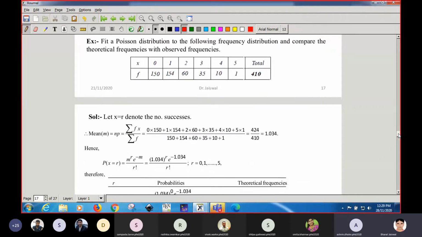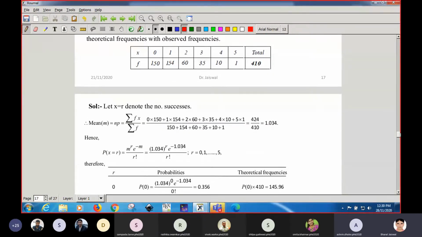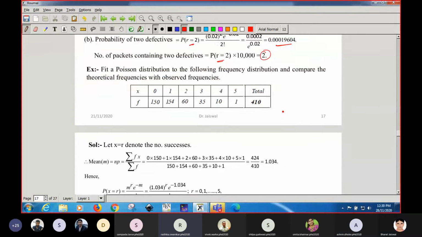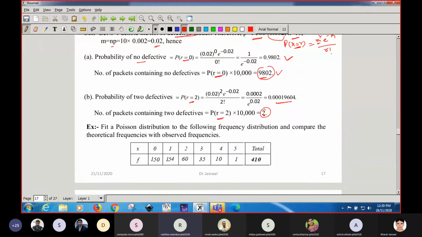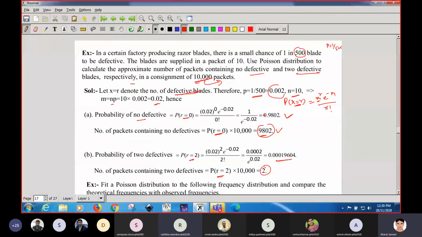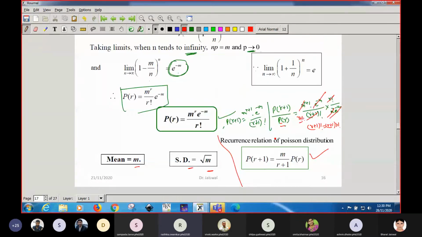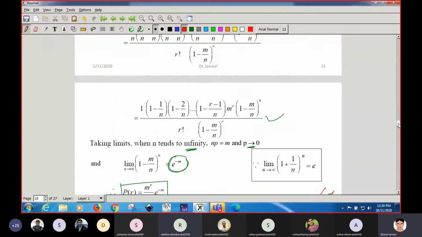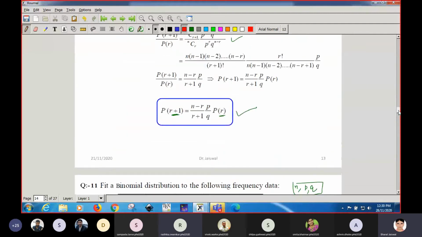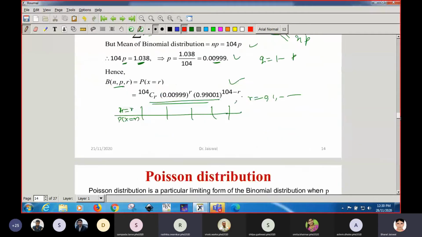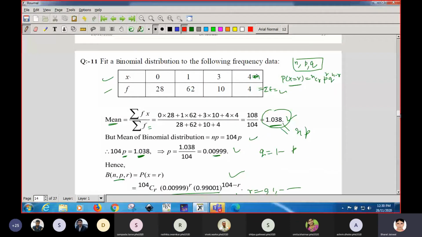Hello, sir. Yes. Can you go before slide, means that example? This one? No, sir. Before, means binomial distribution. Okay, where? Yeah, this one, 11. Okay. Yes. Tell me what problem with this? No, just I want to see this N and P. Okay, okay. Okay, sir. Okay. Any doubt?